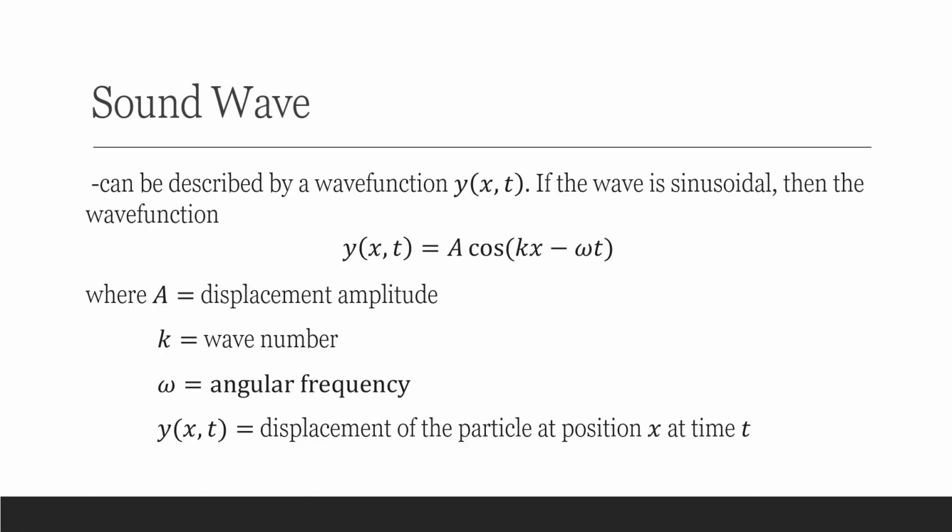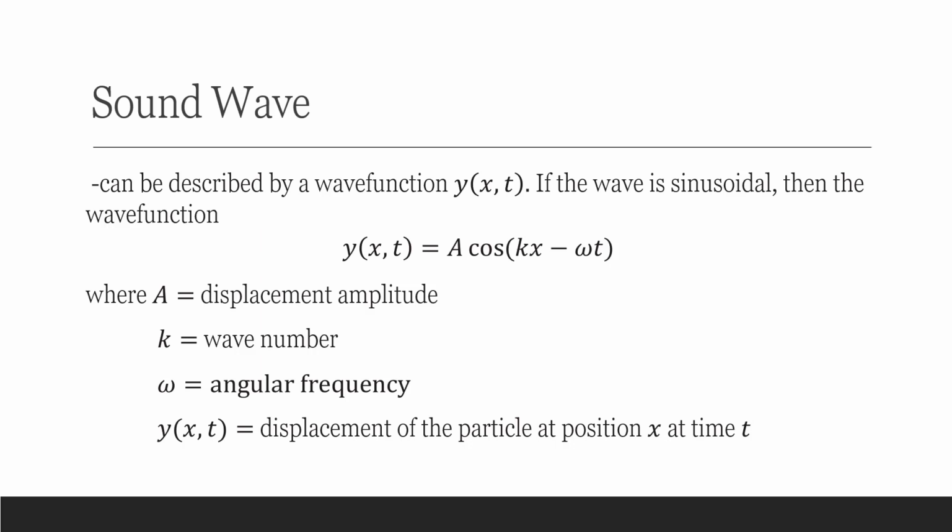Now we will describe mathematically a sound wave. We have to take note from a previous topic, the mechanical waves: a wave can be described by a wave function. So sound wave can also be described by a wave function. It is denoted by y as a function of position x and time t.